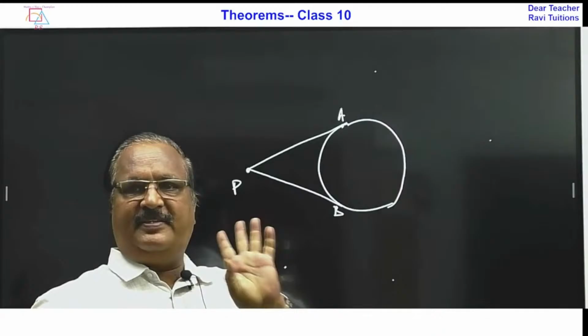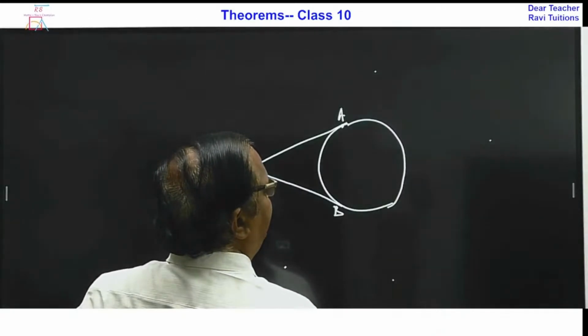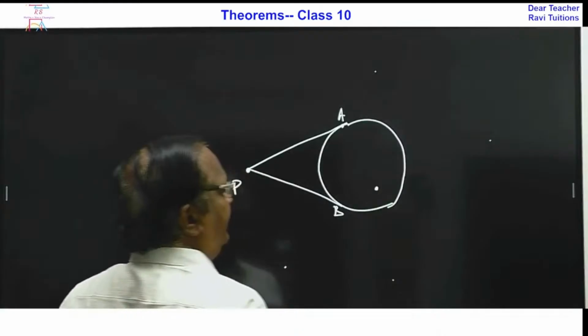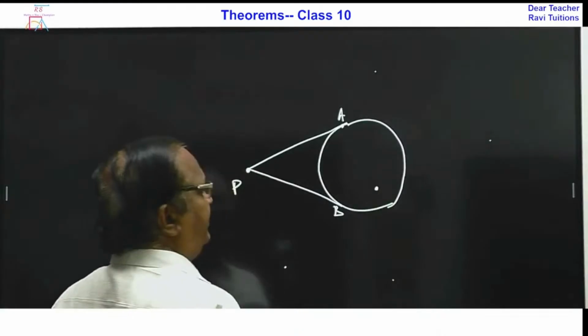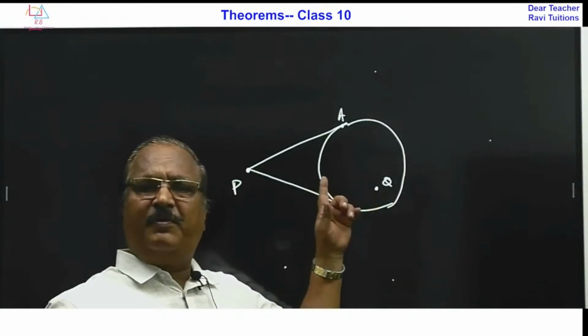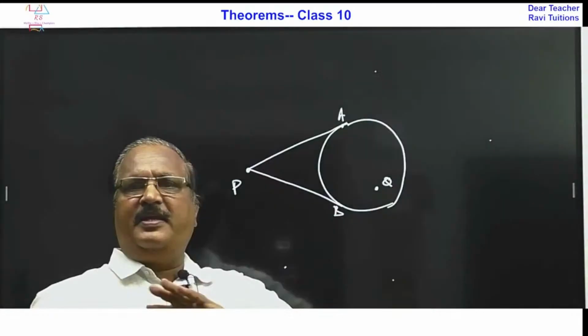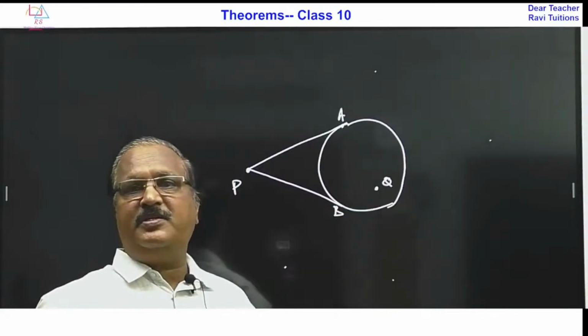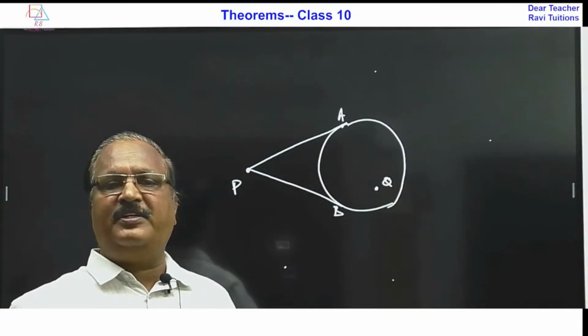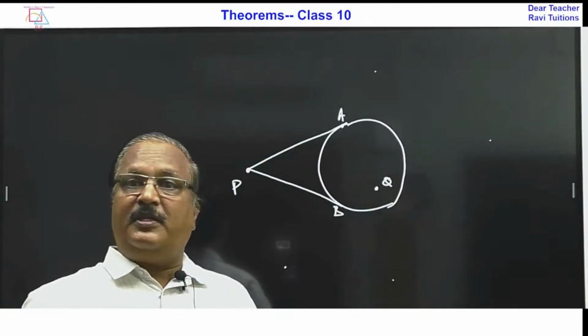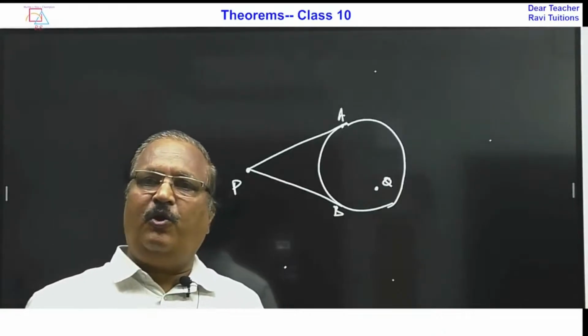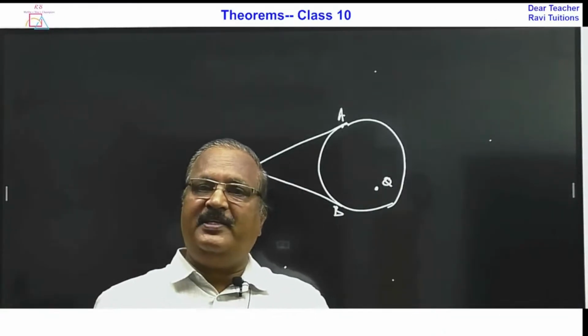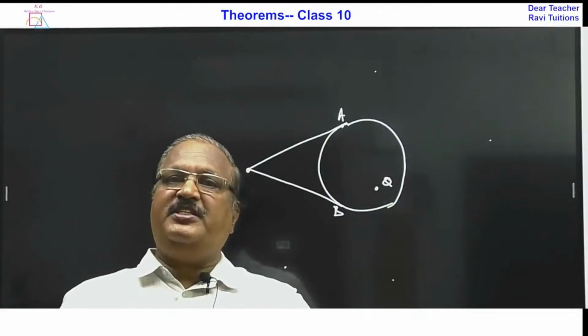So this is one more concept everybody should understand. Suppose there is an interior point Q. From Q you cannot draw any tangent. No tangents can be drawn from an interior point of a circle. So the point which is on the circle, how many tangents we can draw through a point which is on the circle?